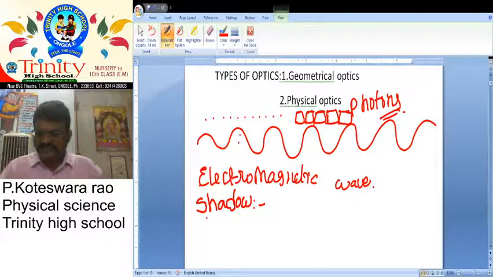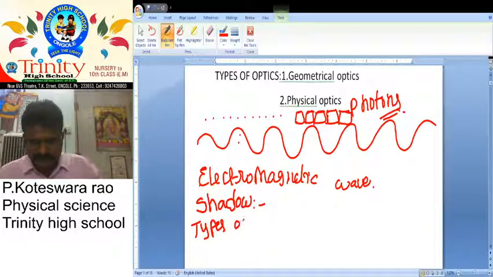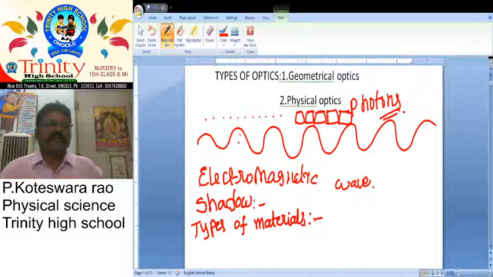Here we want to discuss types of materials. Totally, how many types of materials are there? There are 3 types of materials.